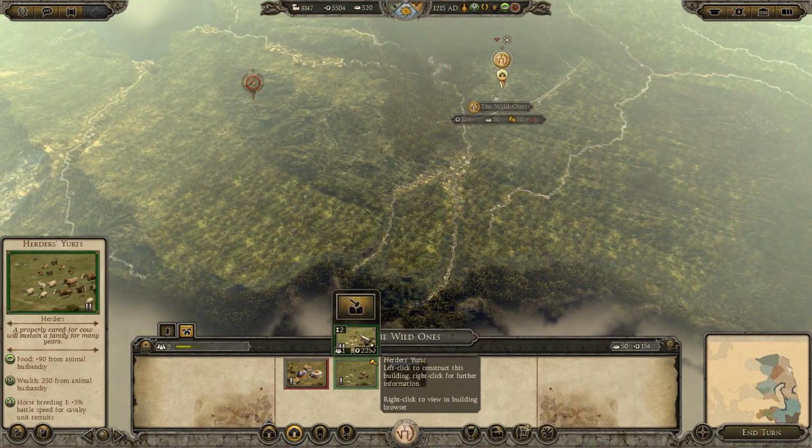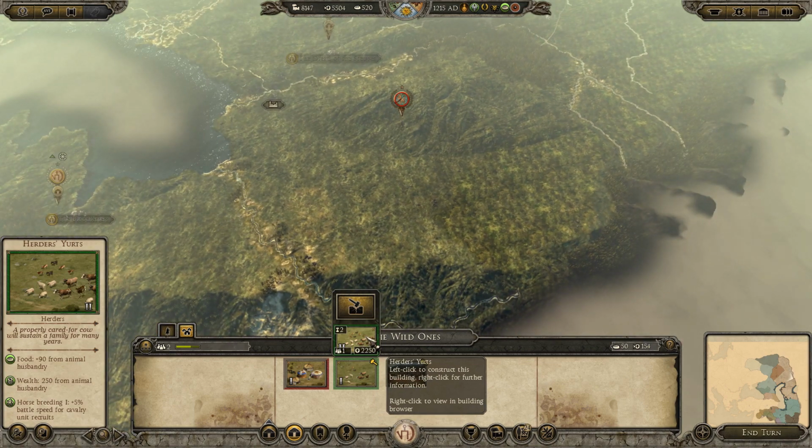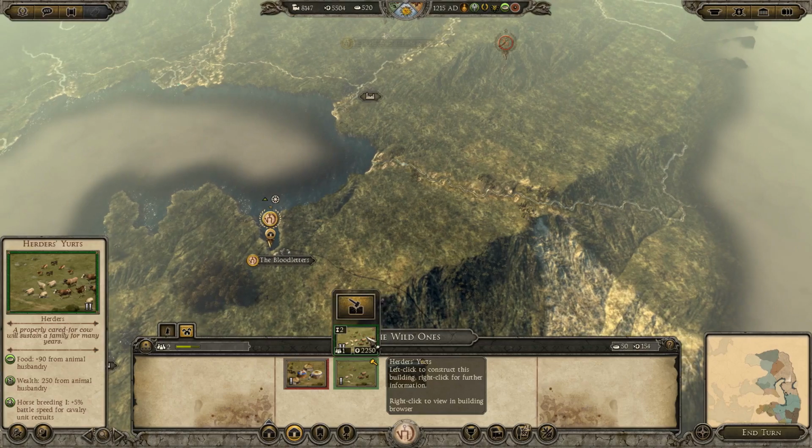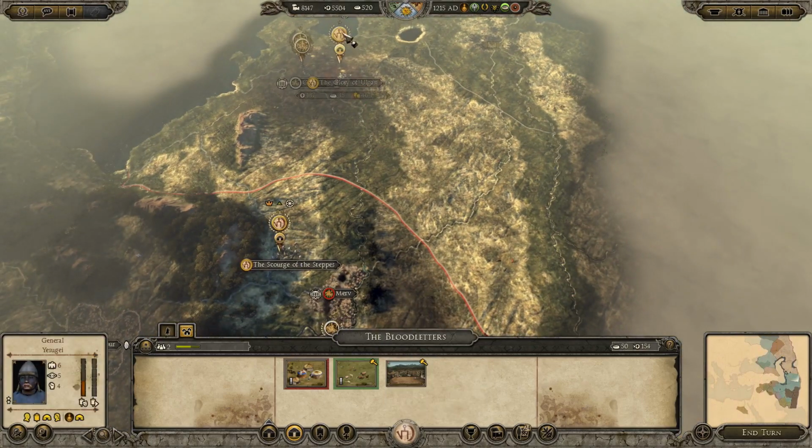I mean, if we upgrade that, it's going to give me an extra 100 wealth, but it's going to take me 22 turns just to get that back and then begin to make a profit, so might not actually be worth it.